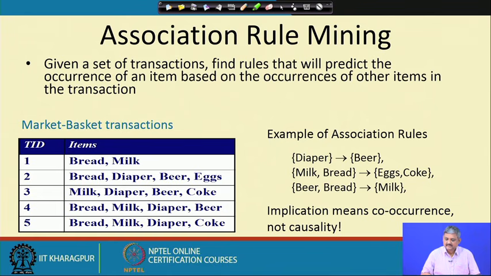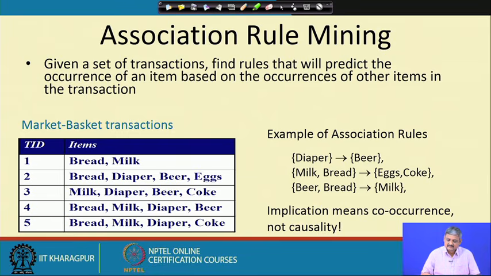The left hand item set and the right hand item set would always be found together in a particular market basket or transaction. You can see in the table to the left that, for example, whenever people bought milk and bread in the 4th and 5th transaction, they also bought, in this case not coke, in this case maybe diaper, both of the times. Similarly, whenever people bought diaper in the 2nd, 3rd, 4th and 5th, they also bought beer most of the time, 3 out of 4 times, not always, but most of the time.